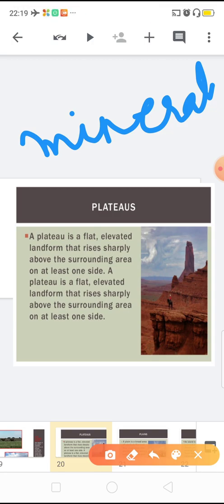African Plateau is famous for gold and diamond mining. I am repeating so you can listen. African Plateau is famous for gold and diamond mining. Even in India also, Chota Nagpur Plateau is very famous for coal, iron and manganese.